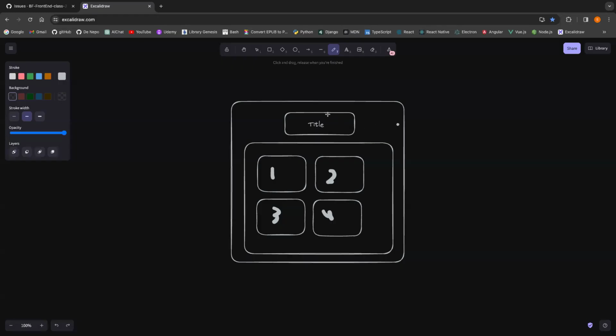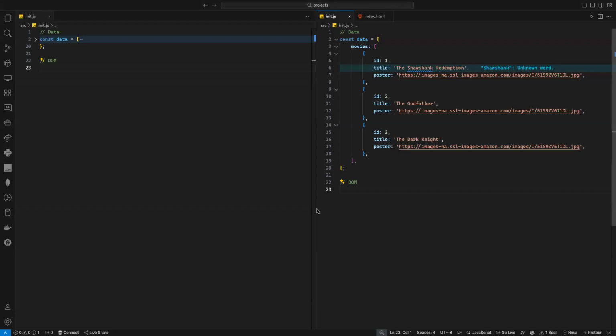Now I put the title inside the HTML because the title is never going to change. I put this parent div because I know I'm going to put all my movies inside this parent div. But the movies themselves, I shouldn't put. It's really a bad idea to put the movies. Even if I create the movie, I don't have the data yet, so I cannot render anything. Is the idea clear?